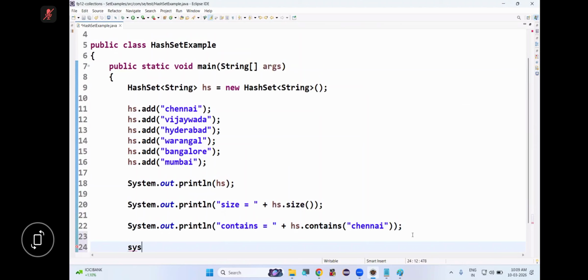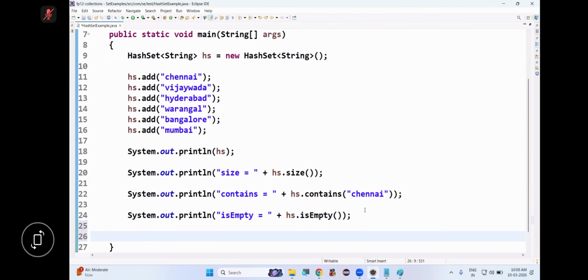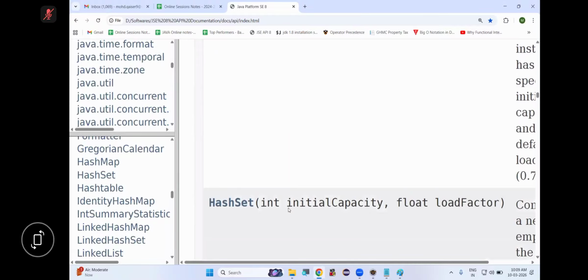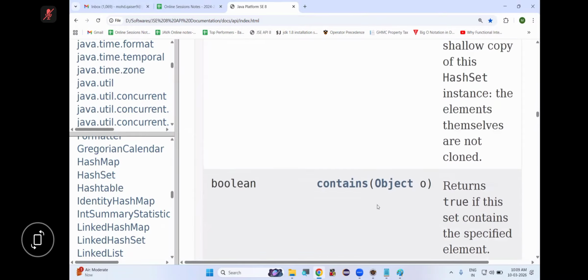Now we have a method to check whether my hash set is empty or not. Yes, there's a method. HS dot is empty. Is it empty? No. So it returns false. Now apart from this, we have a lot of other methods also, right? Size method, contains method, is empty method. Okay. We have some other methods also, like add.